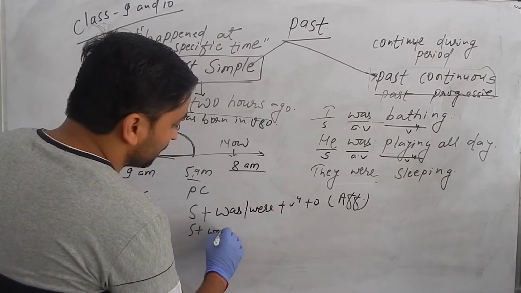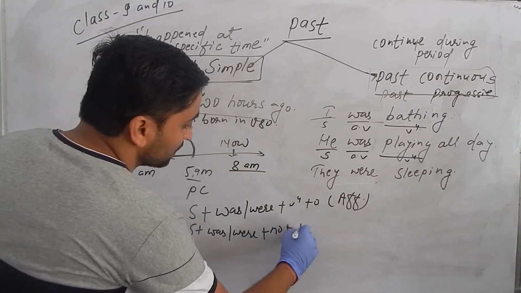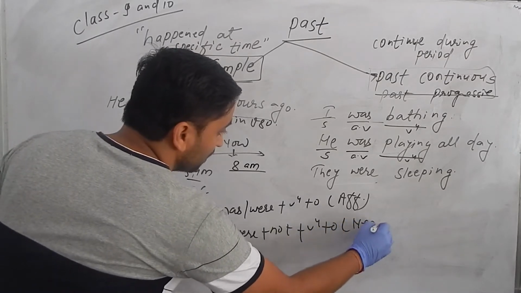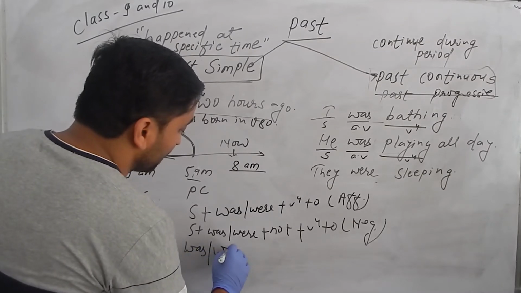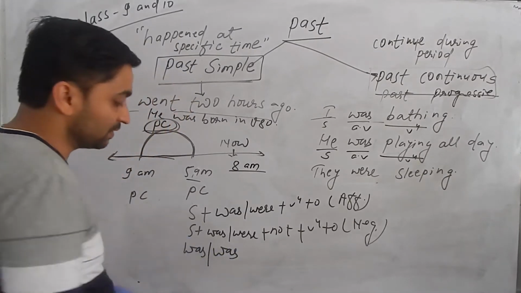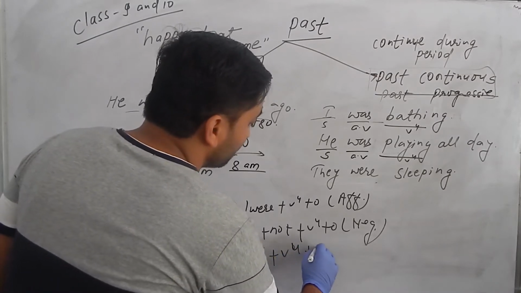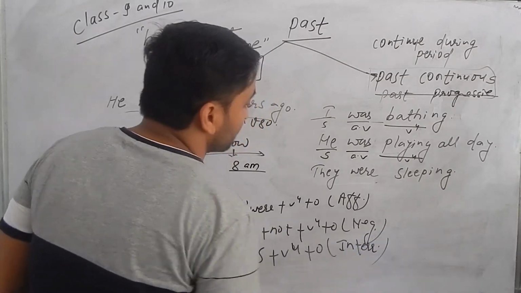Negative: subject plus was/were plus not plus V4 plus object. Interrogative: the auxiliary verb is written first, was/were plus subject plus V4 plus object.